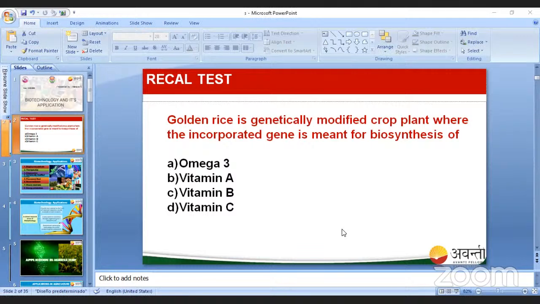Another method is the genetically modified method, by genetic engineering. So by these three methods, we can increase the crop production: agrochemical method, organic farming, and genetic engineering.